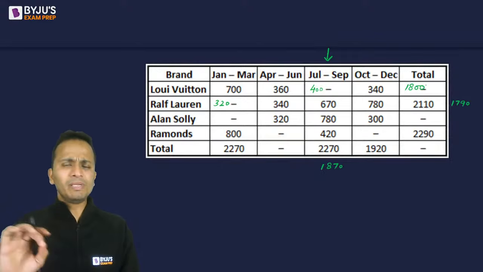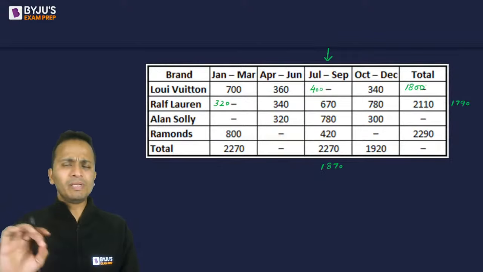Now look at the quarter of January to March. January to March, vertically if you look at the quarter, so there is one value which is missing. So 700 and 300, 1000 and 800, 1800. So 1820 is the total value. Subtract 1820 from 2270. Okay, so I'll be left with the 450. So 450 will be the value of Alan Solly in January to March quarter.